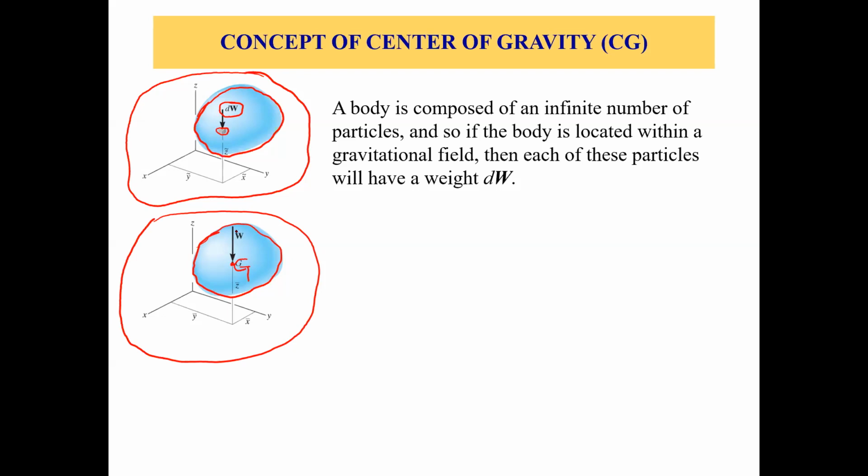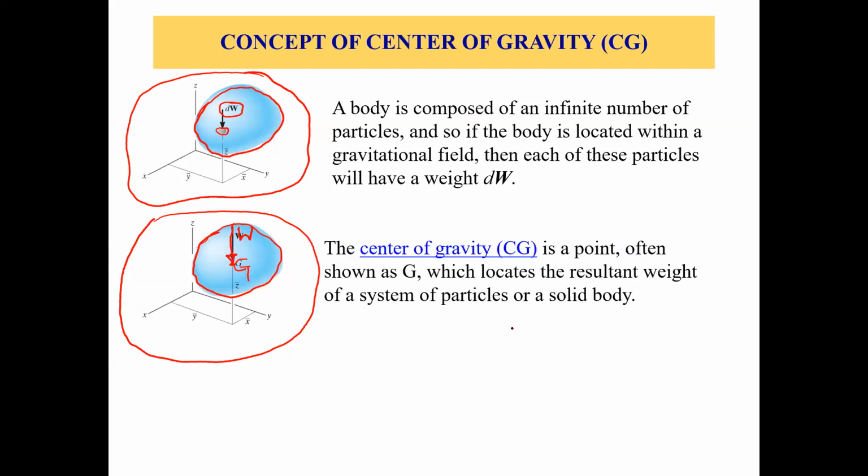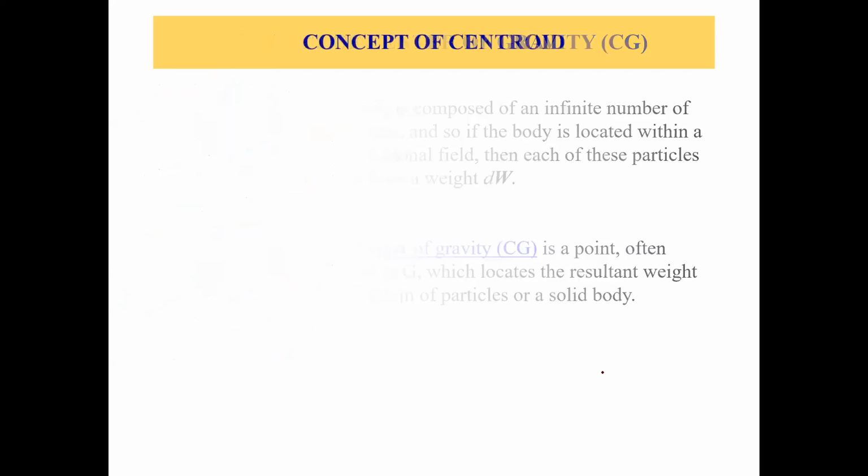And this weight W is acting at this point, big G, right? So that's the point where the weight of this rigid body is acting. And this point is called center of gravity. Okay, so center of gravity is a point often shown as capital G, which locates the resultant weight of a system of particles or a solid body. Okay, so we already discussed this.